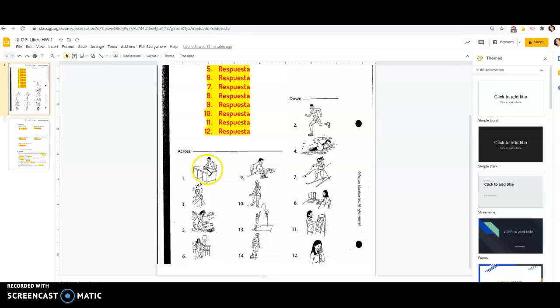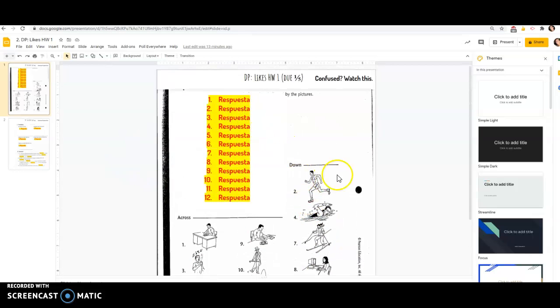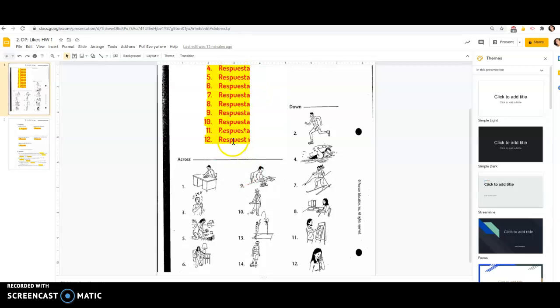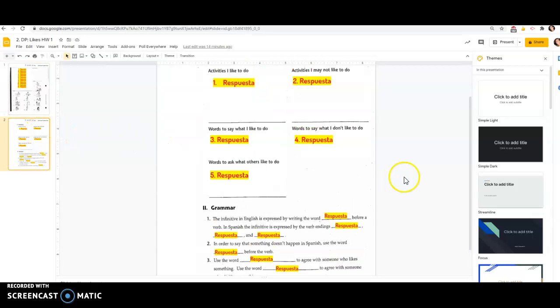He looks, oh, actually, he's writing. So that's going to be to write. She is, we're going to say that she's reading. He's studying. This guy's dancing. That one's playing basketball, skating, running, to swim, to ski, to use the computer or to be online, to draw. And that one is to talk on the phone. So that's all you're doing is you're looking through and writing in what those are. Easy, easy, easy, easy. And then you get to page two.